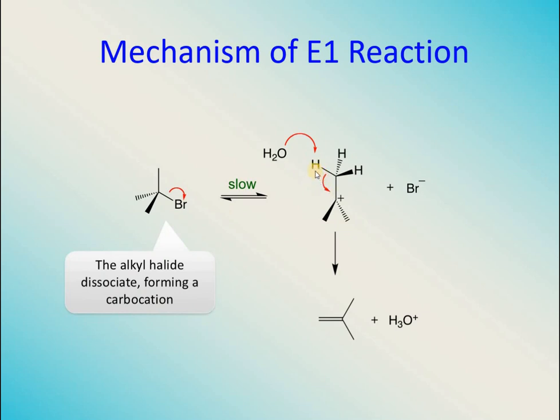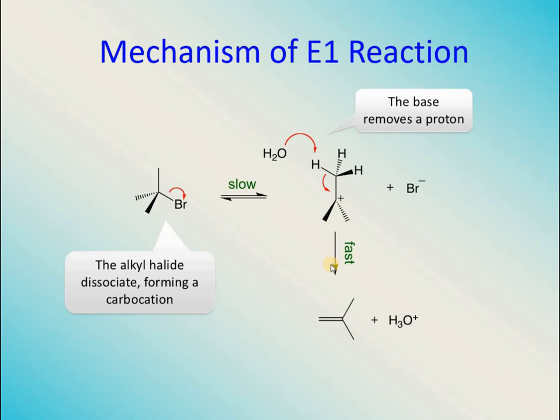From the carbocation, when there is a positive charge present here and this hydrogen is lost without an electron, the electron left behind with the carbon atom will be utilized to make a double bond in the second step, which is going to be a fast step.